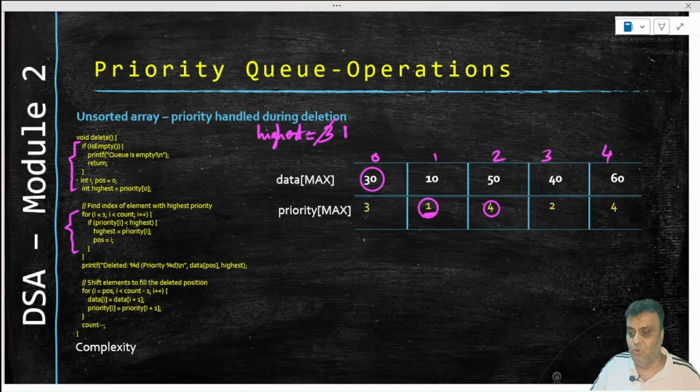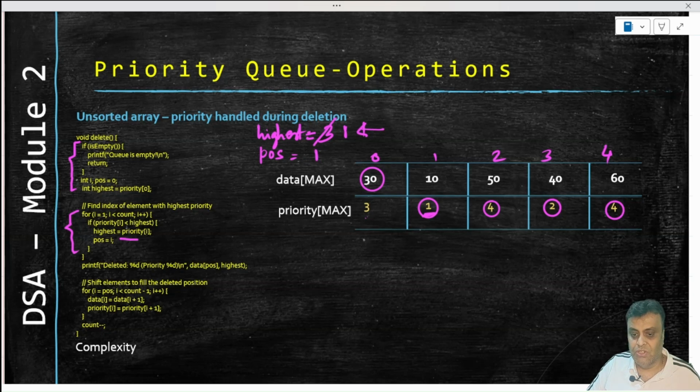Next priority is 4 which is not less than 3, so 1 will still remain. Next priority is 2, not less than 1, so this will remain. 4 not less than 1, so this will remain. So we got our highest priority as 1. And where did we get our highest priority? We got our highest priority at a position of 1.